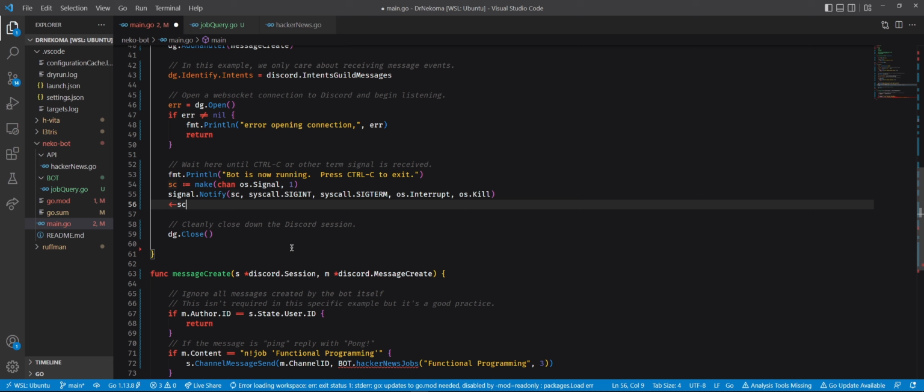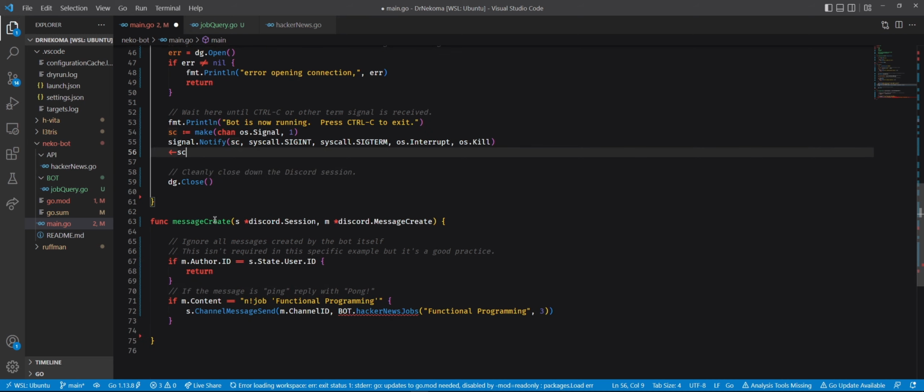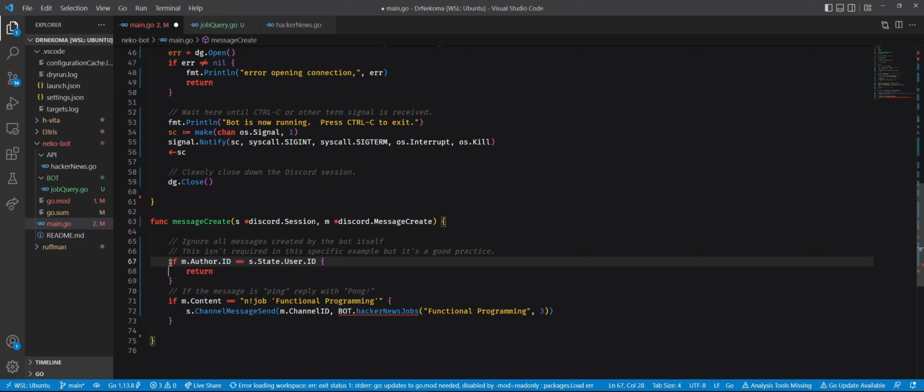Now, finally, the function that matters: message create. I don't know what this is. What is this about? Okay, I think I know what this is. I think this is the bot, though this is just a guess. And discard this, session, discard message. Yeah, I think this is actually getting the session of the server.